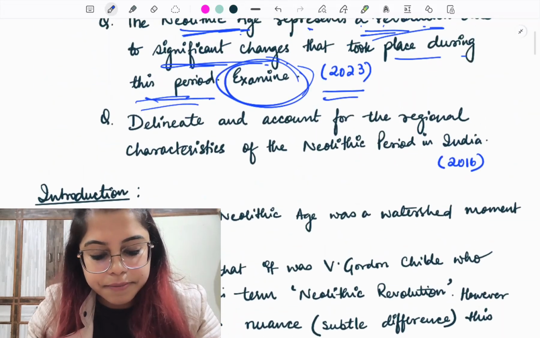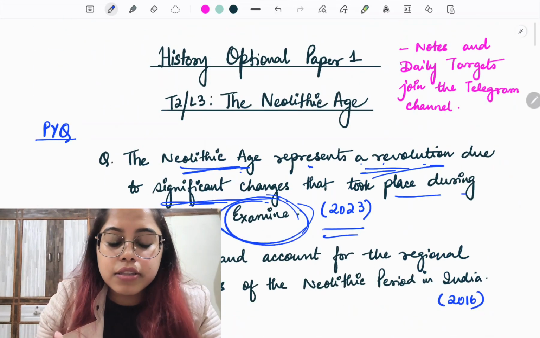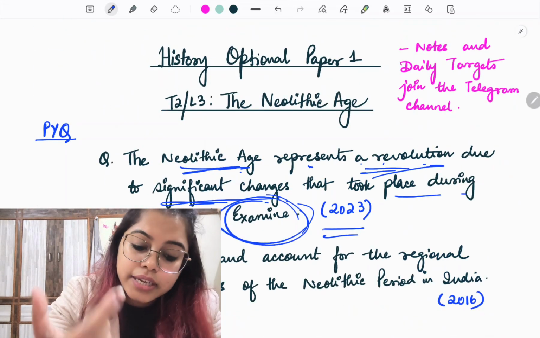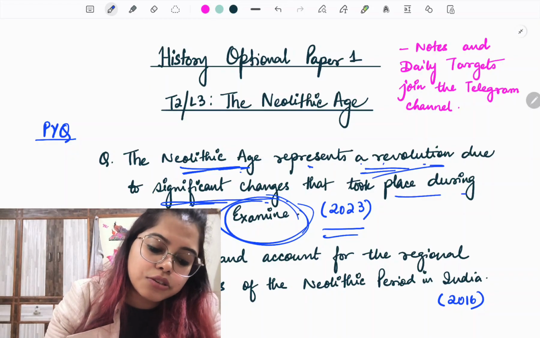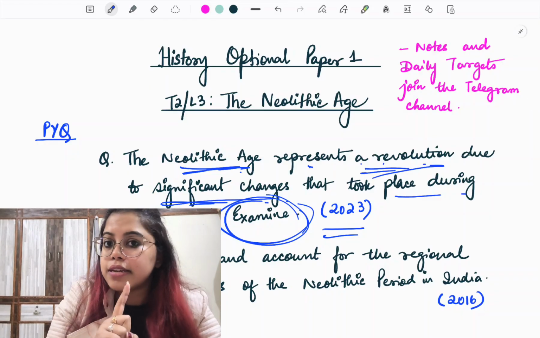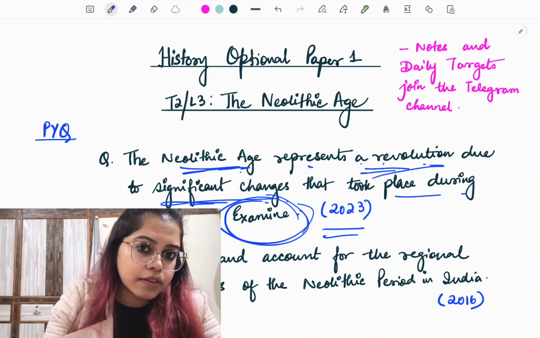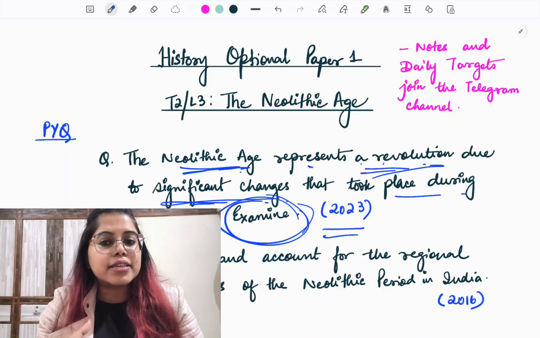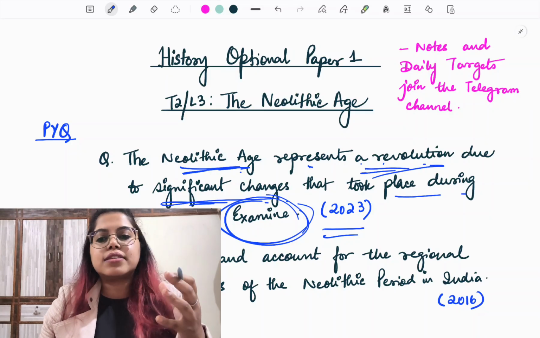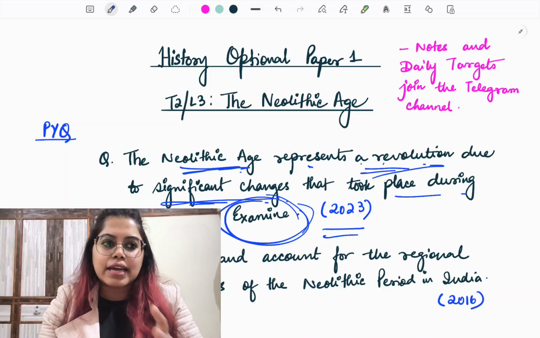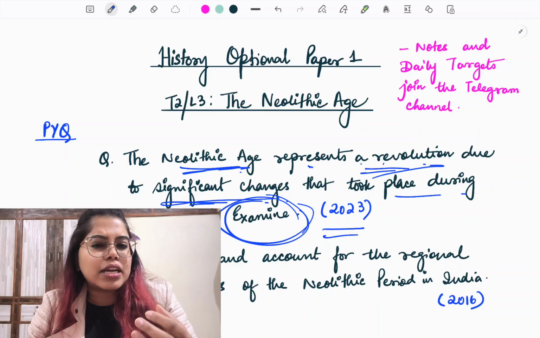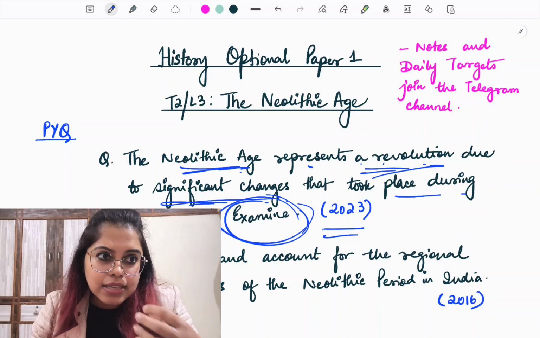Let us read the question again. It said that the Neolithic age represents a revolution due to significant changes that took place during this particular period. Here it is not asking whether it was a revolution or not. Here they have said that it was a revolution, and this is generally agreed that yes it was a revolution, but not in the sense that V Gordon Childe exactly said, or even V Gordon Childe's sense was somewhat different.